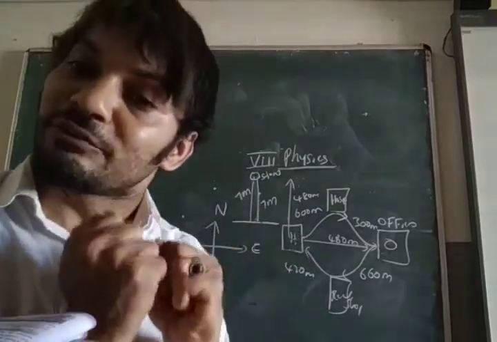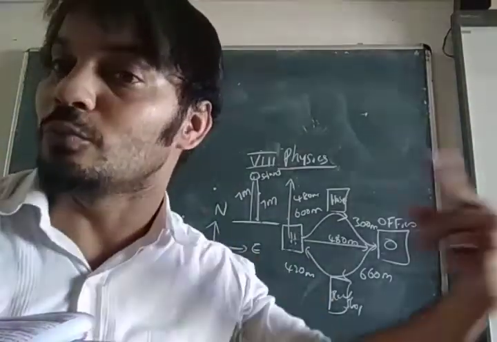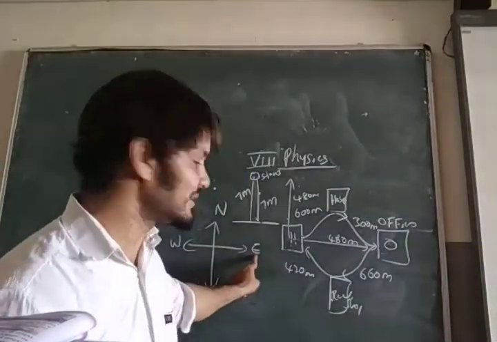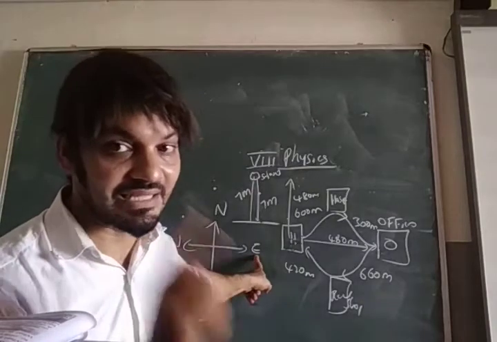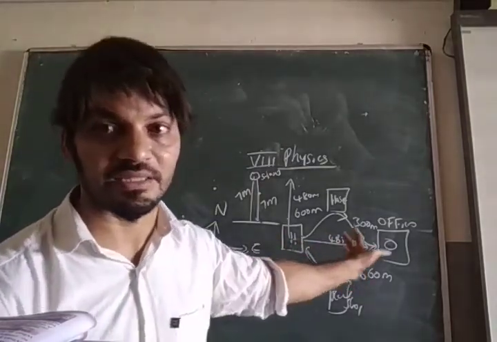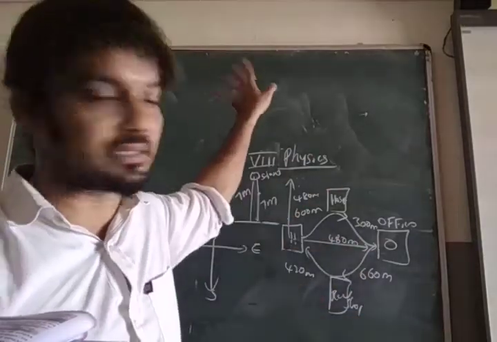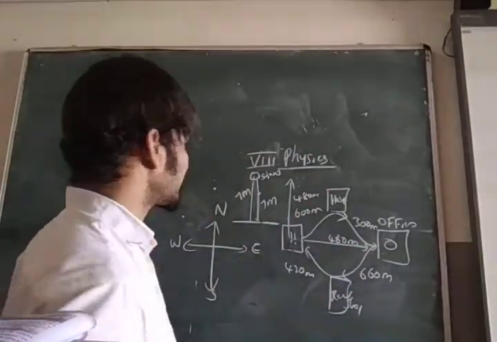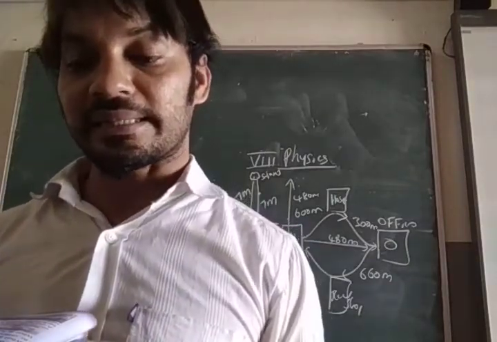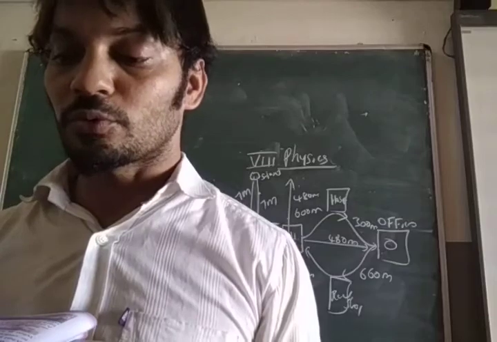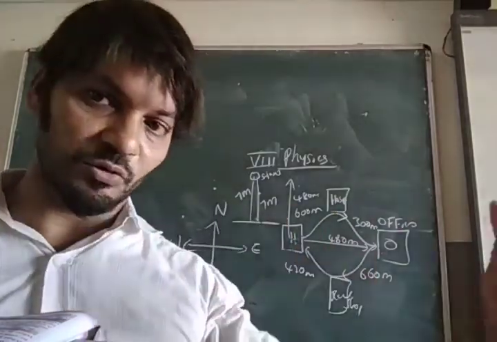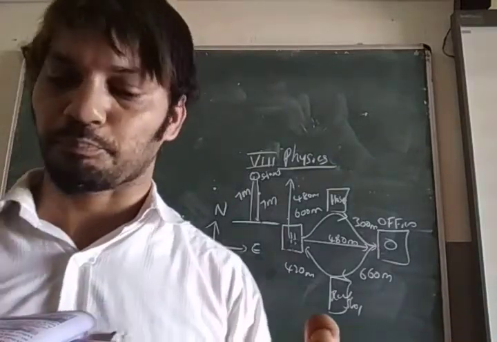In which direction should he travel 480 meters to reach the office? Which side? Answer: east side. By going east from home to office, 480 meters, he will reach. North can't, south can't, west also can't. Next, look: the 480 meter straight line distance from the home to the office eastward is displacement. Straight line moving means displacement.